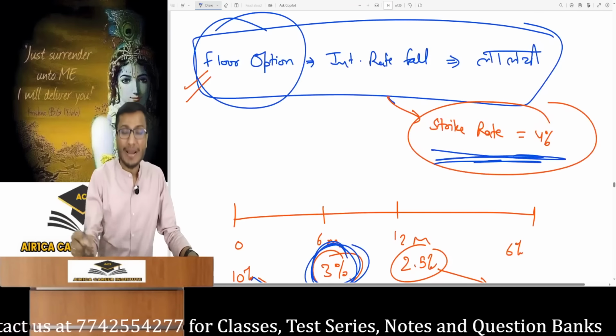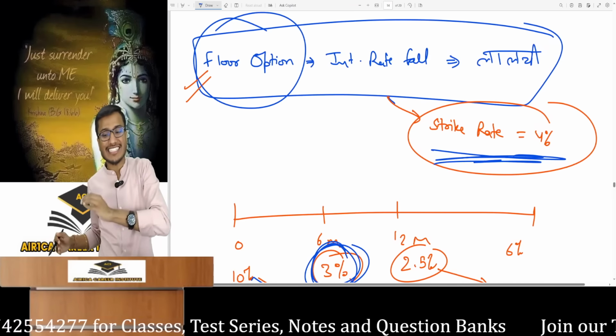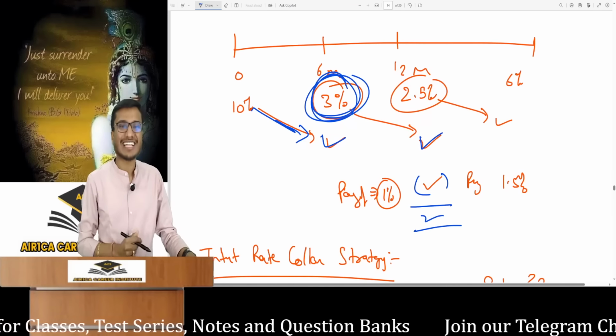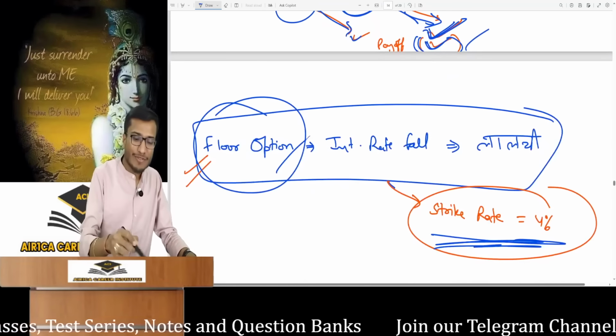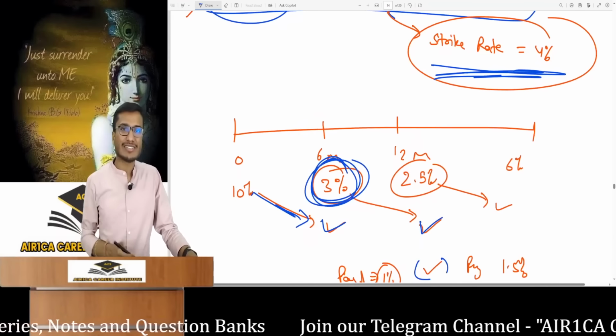And I have bought a floor option. The market rate became 3%. It went below 4, below the strike rate. So I will also get a payoff of 1%. So my net interest will be this much. I am a greedy person. That's why I took the floor option. Understood? I am not hedging. Instead, I am simply greedy.